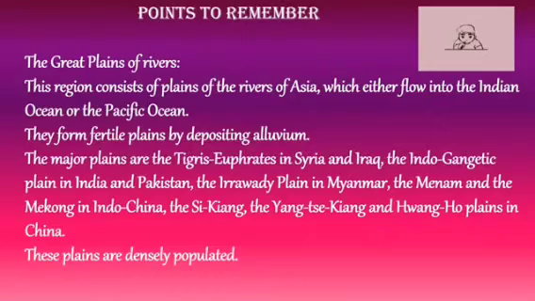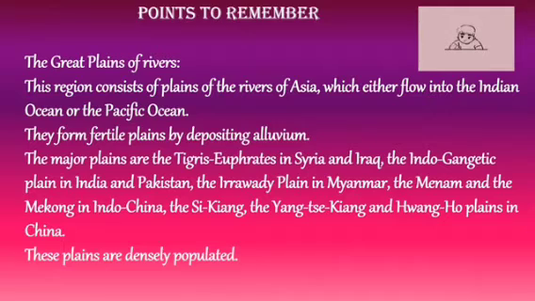Some more points. The Great Plains of Rivers. This region consists of plains of the rivers of Asia which either flow into the Indian Ocean or the Pacific Ocean. They form fertile plains by depositing alluvium.